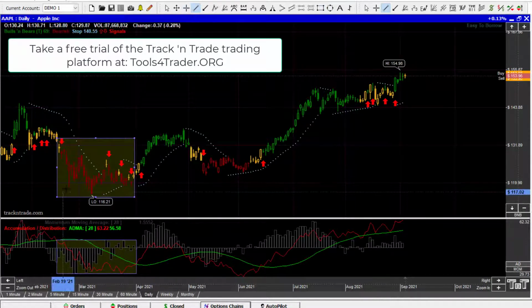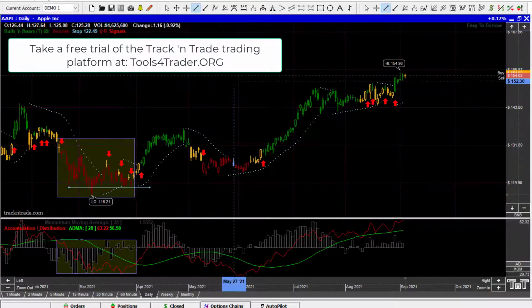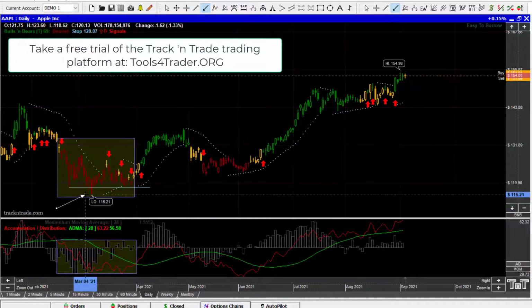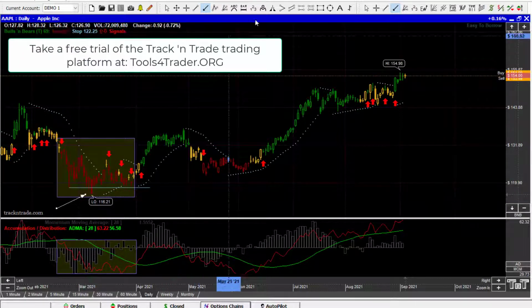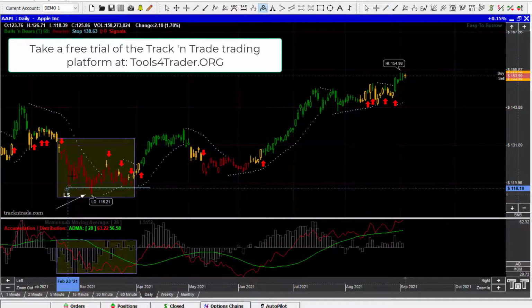I'm going to draw a line across here. You can see this first fall. The market came back, rallied, and pulled back, and then it never did break this low again, and then we got a higher low. If we draw a horizontal line across there, a lot of you will recognize that as an embedded head and shoulders. I call it a Fibonacci crown. There are a number of methods that you can use to identify this pattern, but this here is the head of an embedded head and shoulders. Let's go ahead and draw that in there.